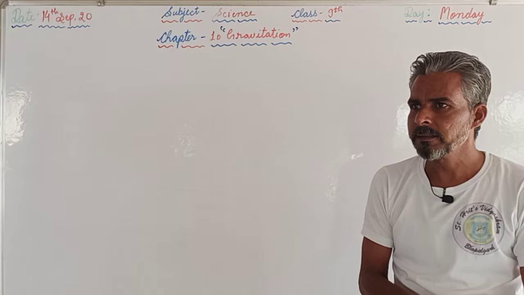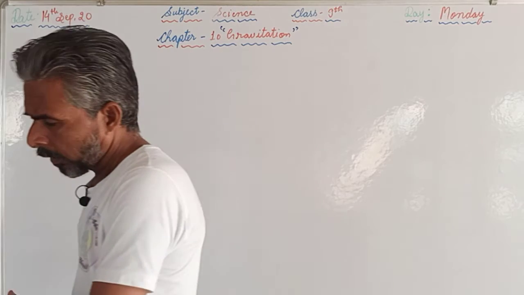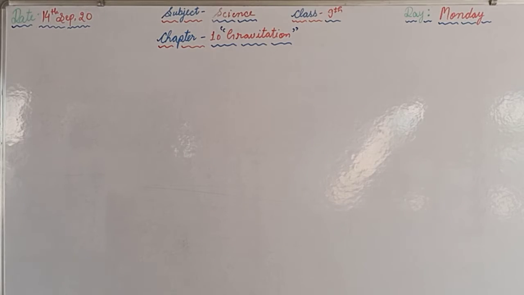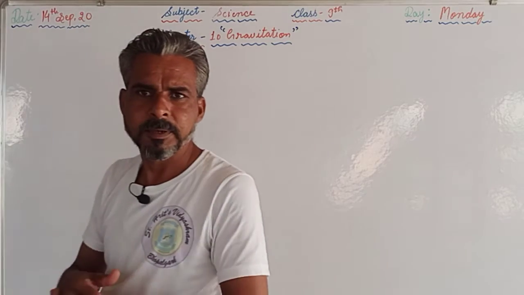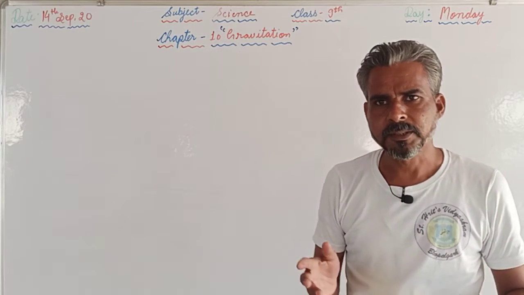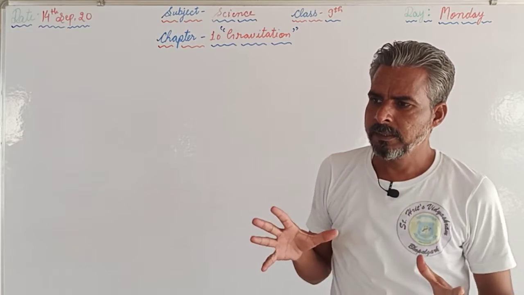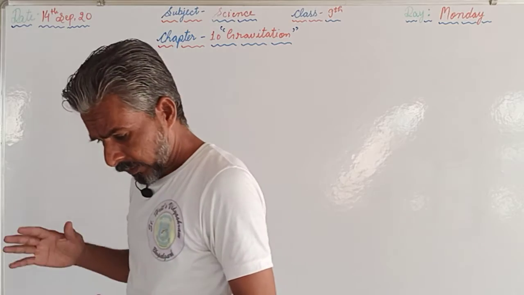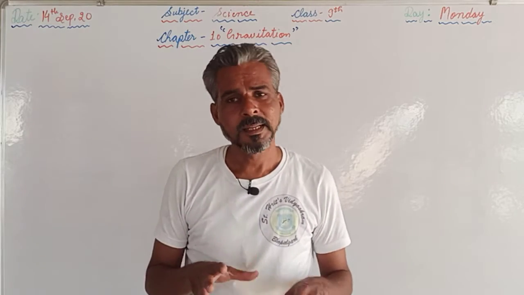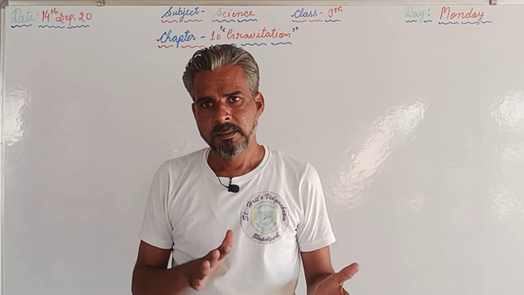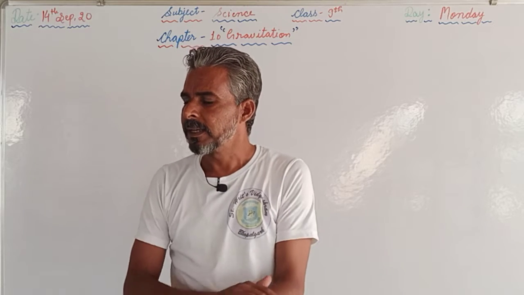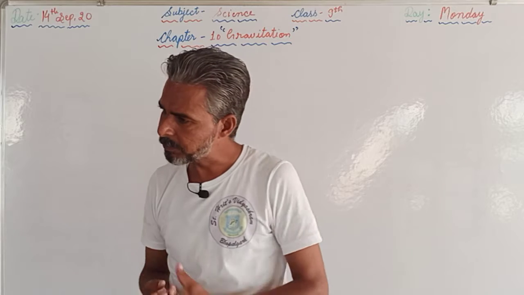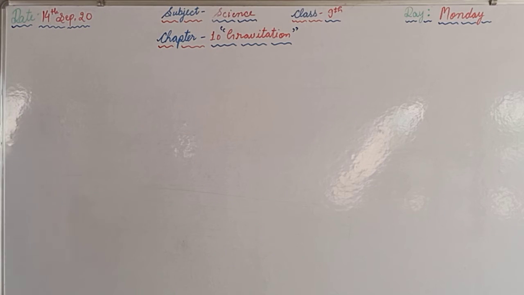This video is for class 9th and the subject is science, and we are supposed to continue the same chapter, chapter number 10, and the name of the chapter is gravitation. As you all know, we have completed that theoretically. At the same time we have also discussed the in-text questions, and we have already started the exercise given at the end of the chapter, and I think that we have discussed question number 1, 2 and 3. Now question number 4.